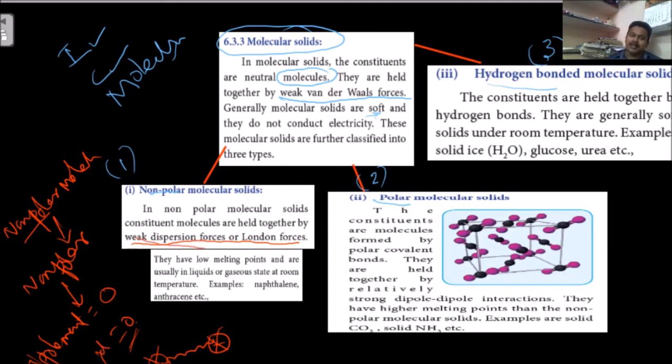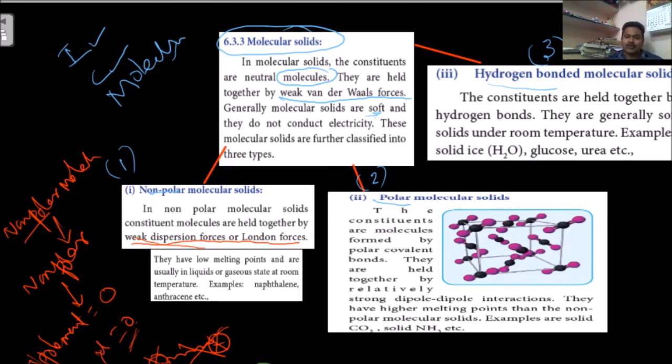One non-polar molecule has a surface, and above it another surface; both surfaces are going to interact. These are the dispersive forces, otherwise London forces.